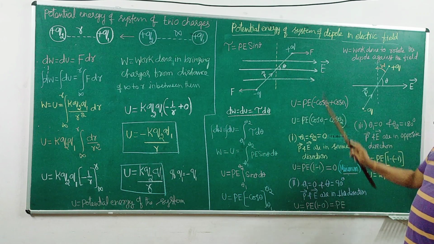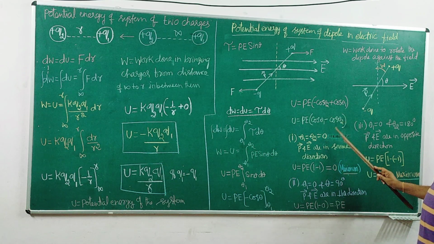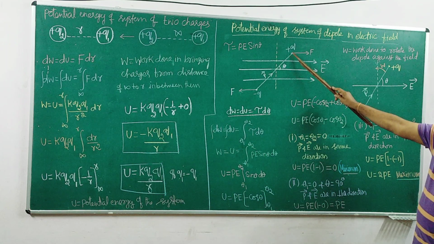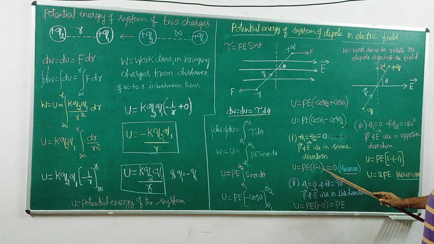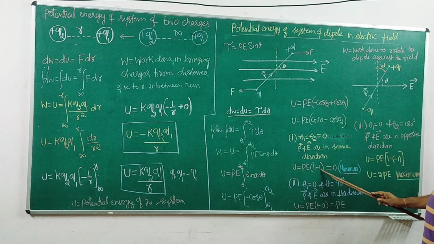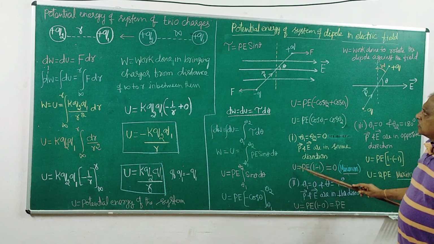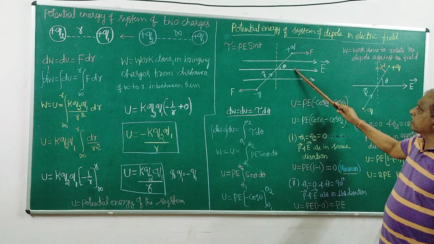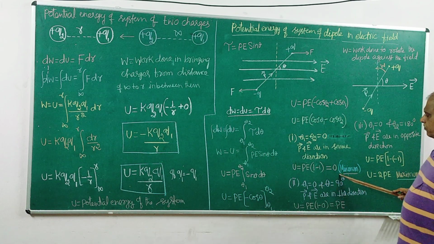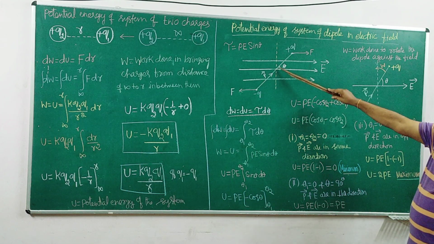When theta 1 is 0 and theta 2 is 0, and the lines coincide in the same direction, what is the possible value of potential energy? That is cos 0 minus cos 0, 1 minus 1 equals 0. That is the minimum value. When this line is coinciding with this line in the same direction, there is no potential energy. Zero is the potential energy, so it is the minimum value possible for the potential energy of the system.